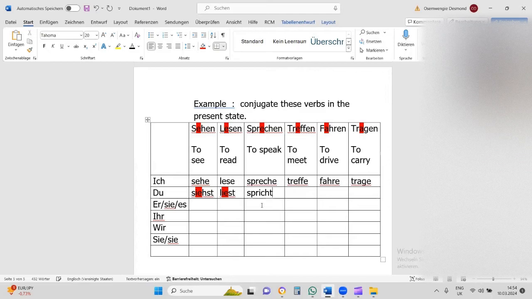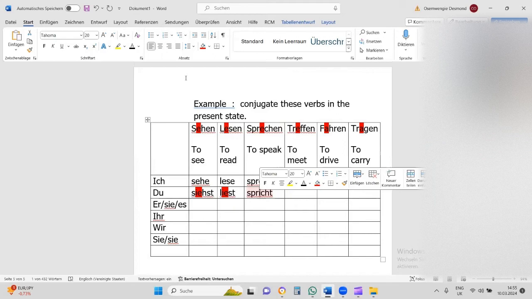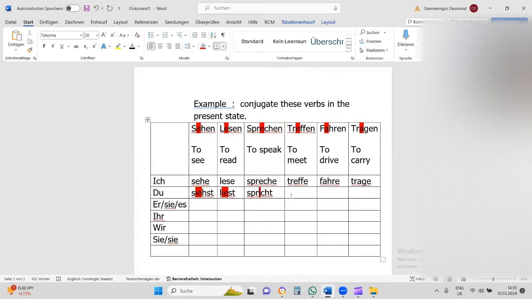Just put one, you don't put the A, just change to I. Du sprichst. Can you see that? That's what I call regular. For treffen, du triffst. Then when it comes to fahren, the A changes into the umlaut, so it should be du fährst.